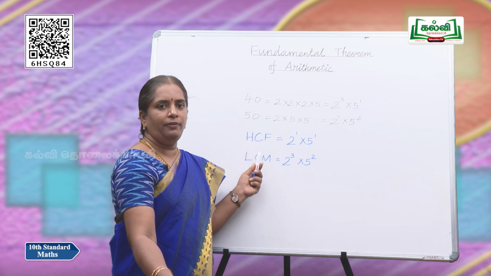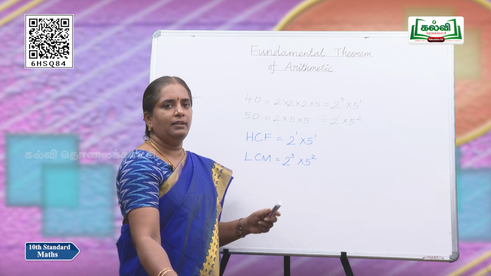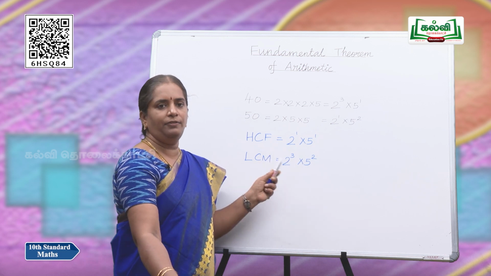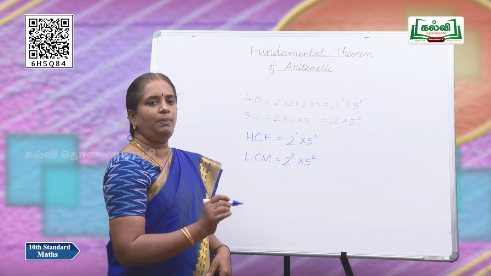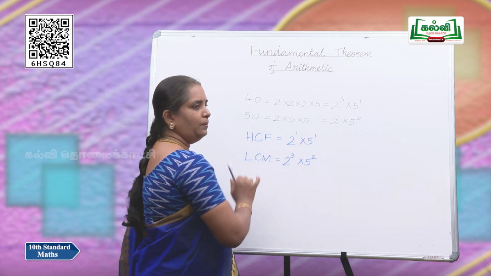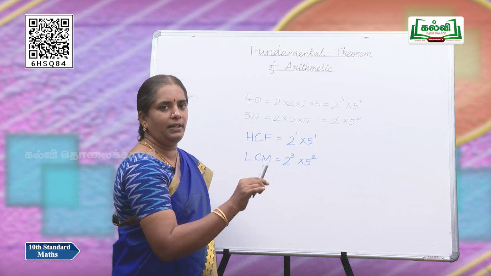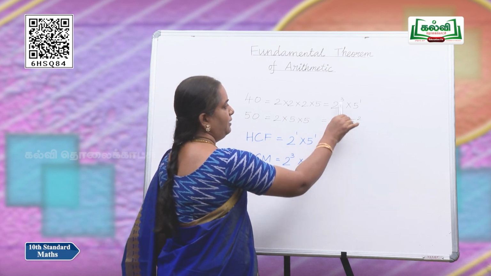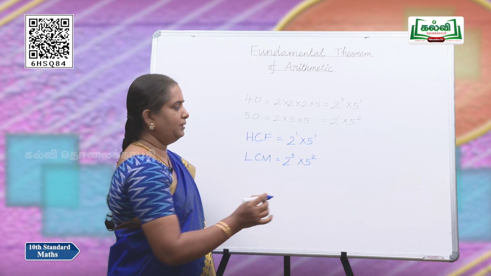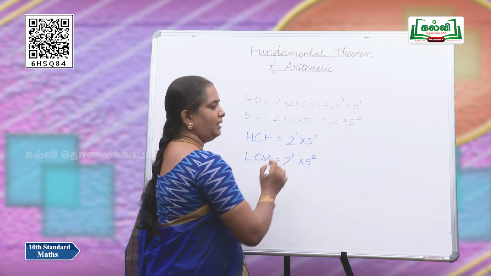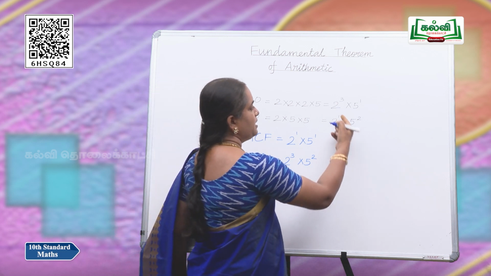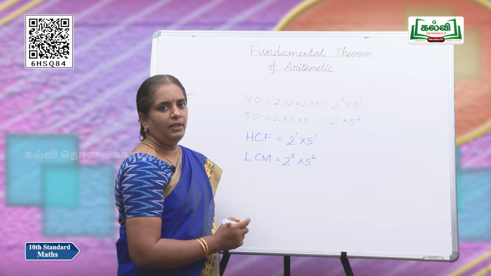To find the HCF of 40 and 50, we have to take the numbers which are present in both 40 and 50, and take the least power of that number. 2 is present in both the numbers, so we take 2 with the least power, that is 2 power 1 here and 2 power 3 here, so the least is 1. So, the least among those two powers should be written for HCF, and we have to multiply further with the common number which is present in both the numbers in the decomposition.